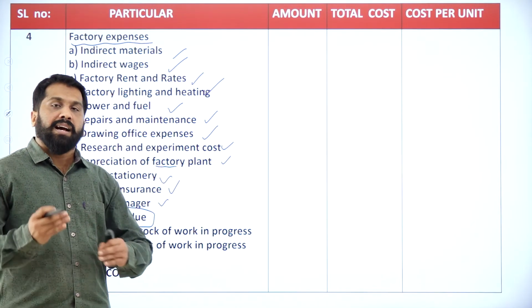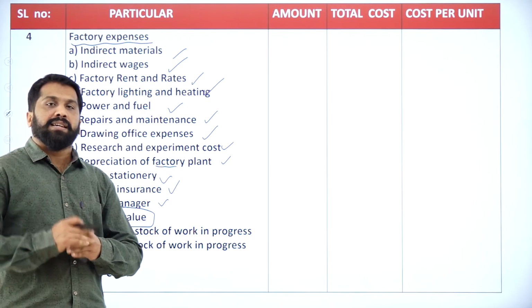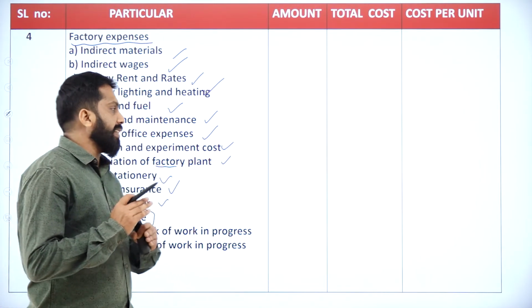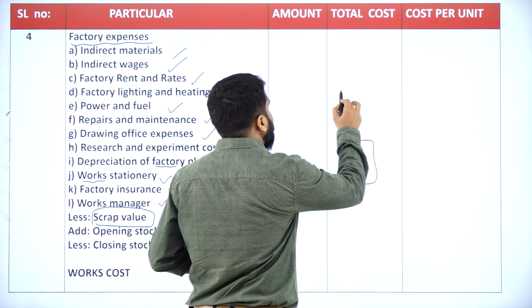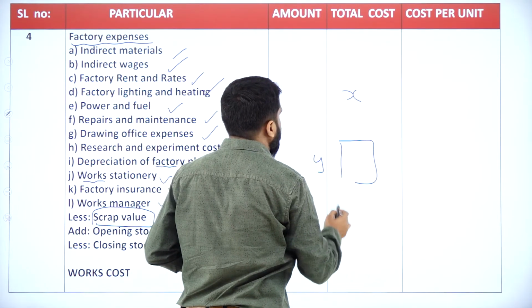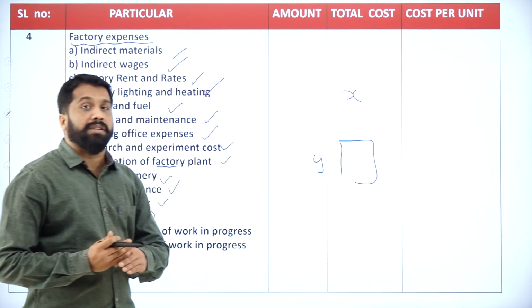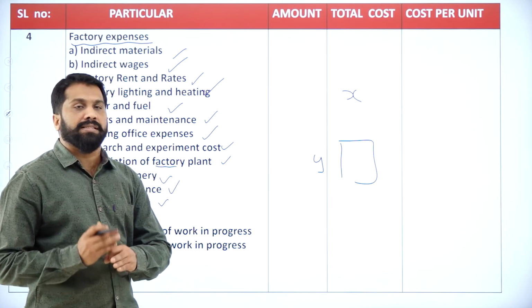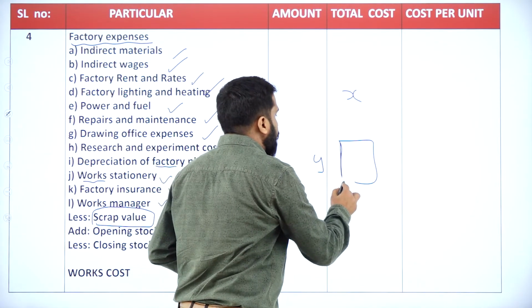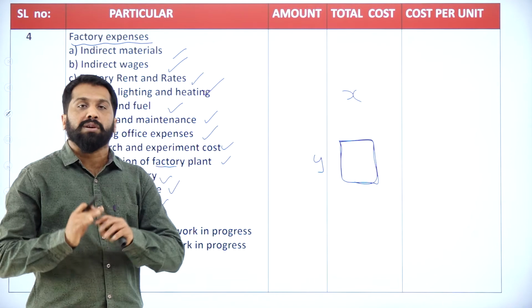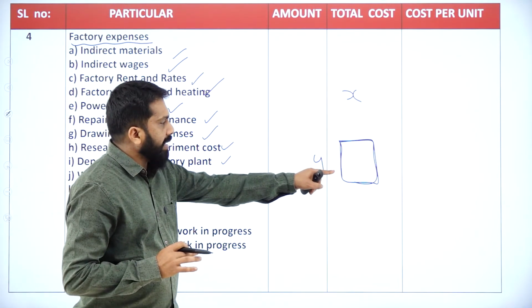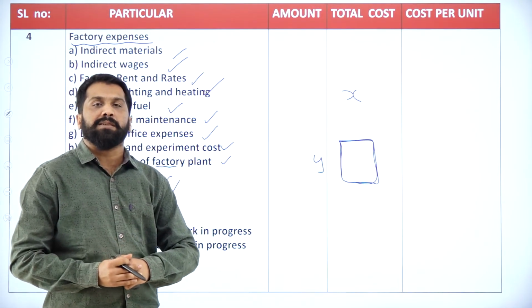Scrap means what? At the time of manufacture, like I can give you an example. So this is X, your Y. Now, you are working on a contract basis. They have given a tool like a small metal, small pieces. They have given almost 1000 pieces like this. What you are supposed to do?